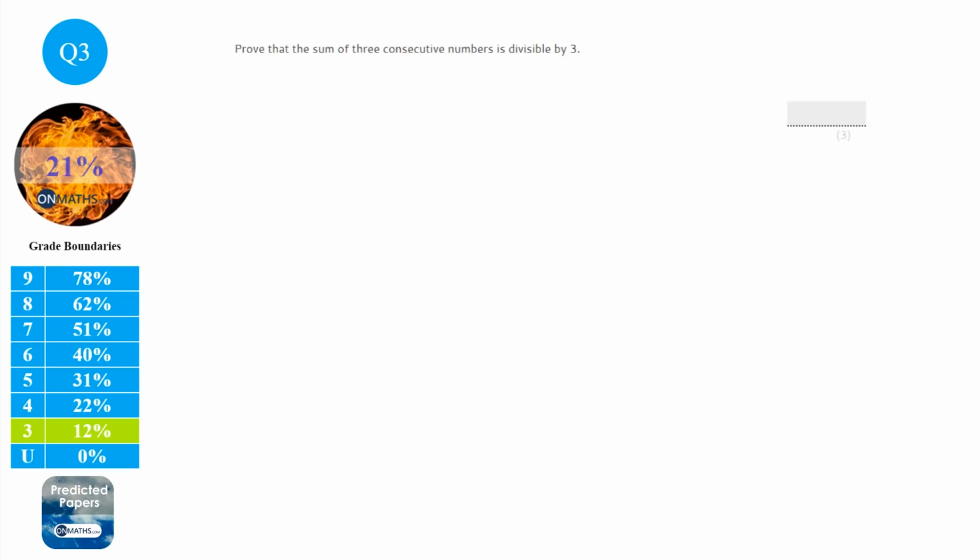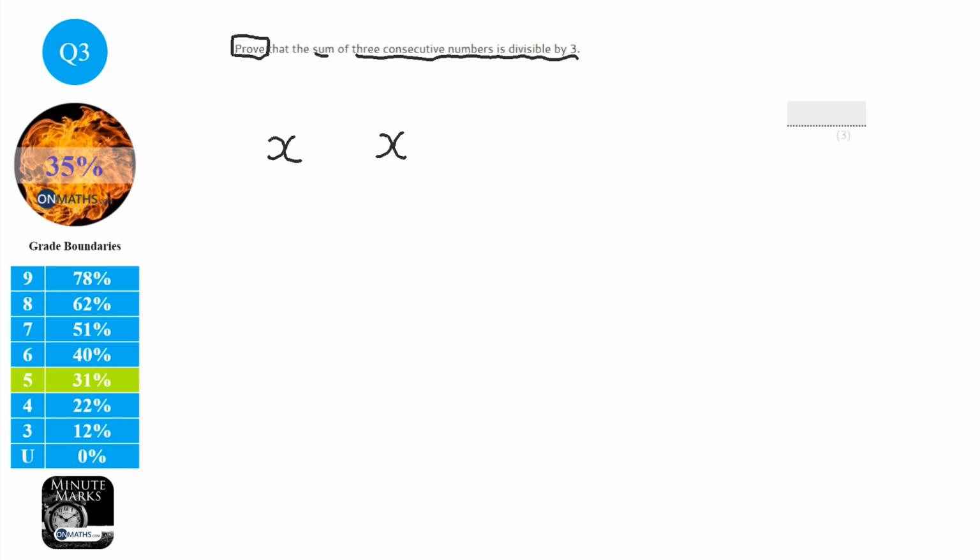Okay, so this looks like quite a simple question, however it's a little bit more complicated than it looks. It says that the sum of 3 consecutive numbers is divisible by 3, and we've got to prove it, so the working out is everything. So I'm going to name my first number x, because we don't know what it is, it could be anything. But the next number will be x, same as the number before, but 1 added to it. And the next number after that is going to be the same as the first number, but 2 added to it.